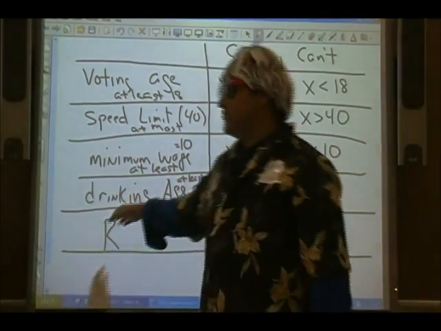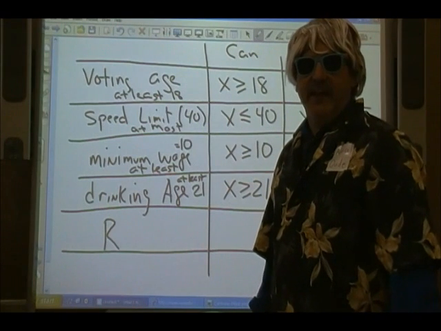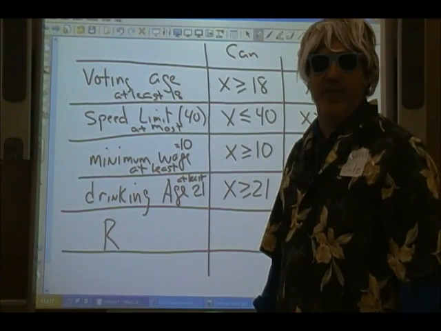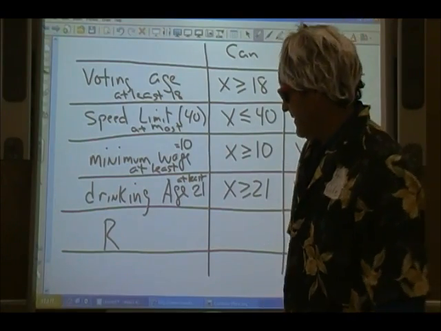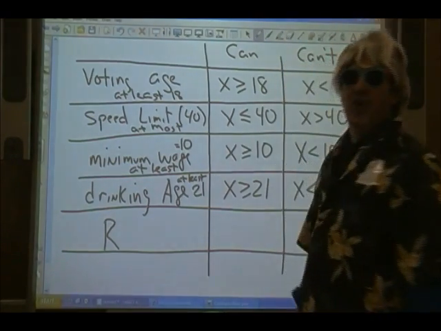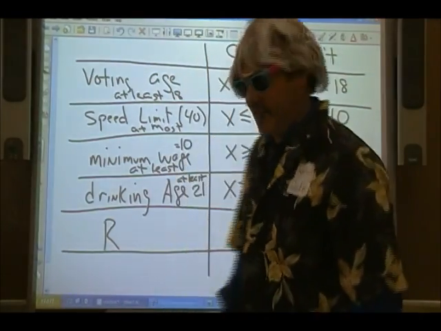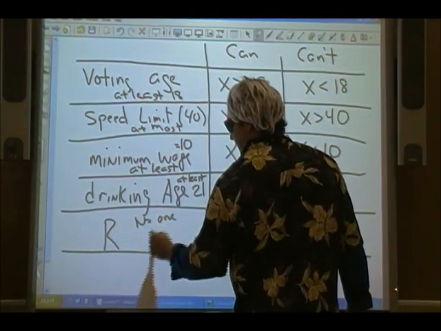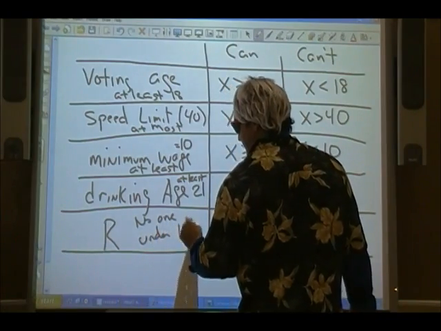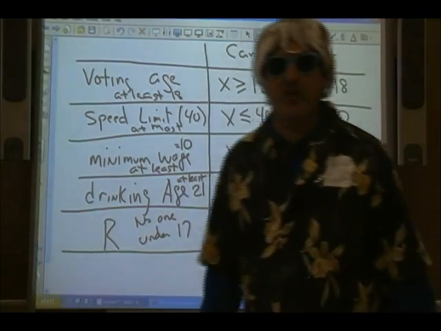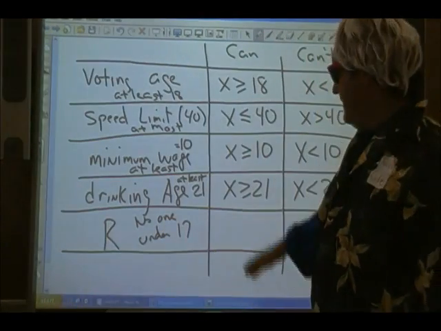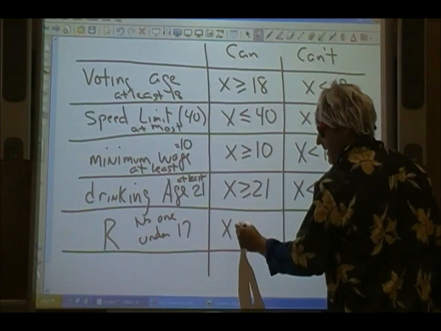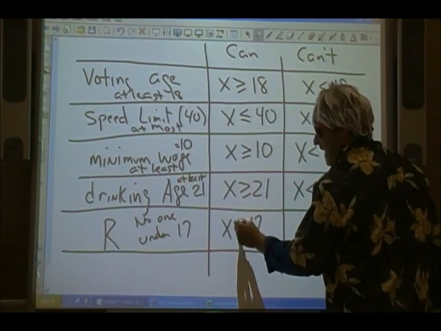And the last one is a rated R movie. It says no one under 17 is allowed without a parent. So if no one under 17 is allowed, just say you want to go alone, that means you have to be 17 or greater.